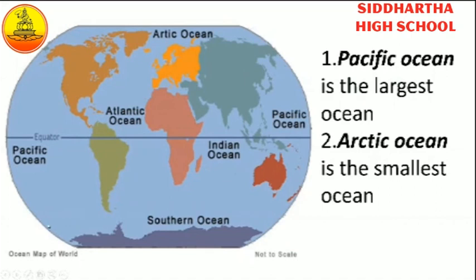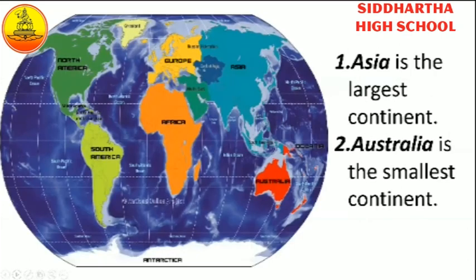Okay, children, 29% of the earth is covered with land. These land masses are called continents. Look at the picture. The very large part of the land on earth, the whole land mass, is divided into 7 continents.